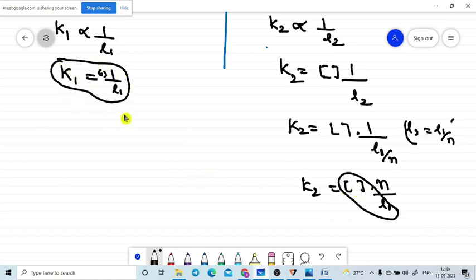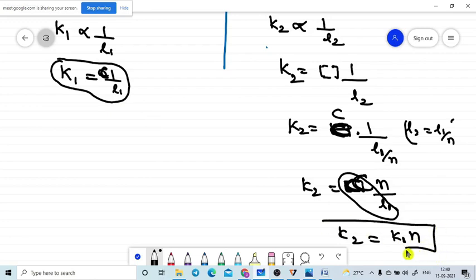C is the constant. Then C by L1 is equal to K1 only. Then K2 is equal to K1 into N.